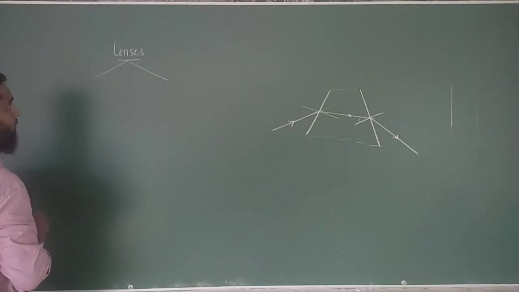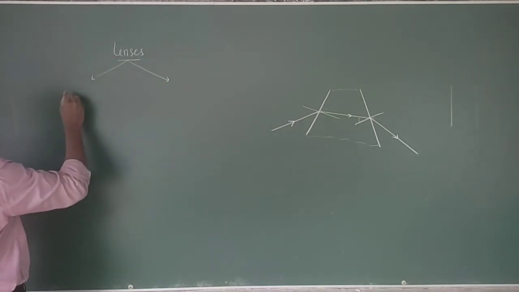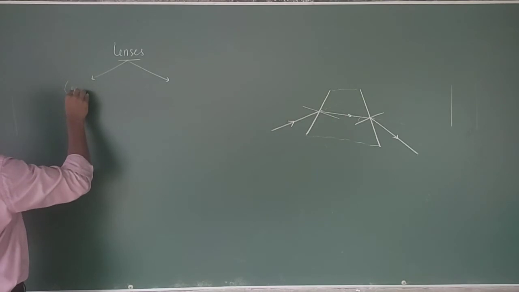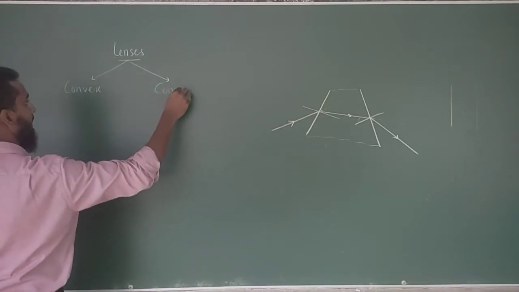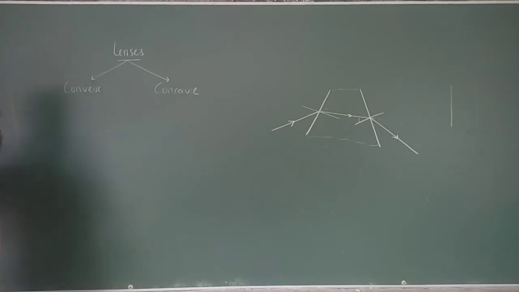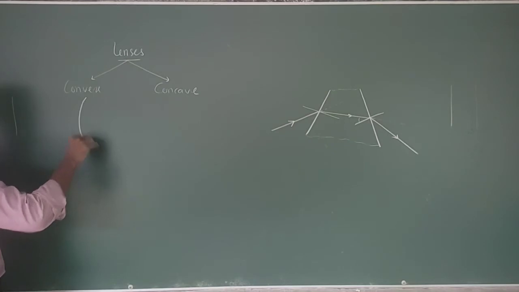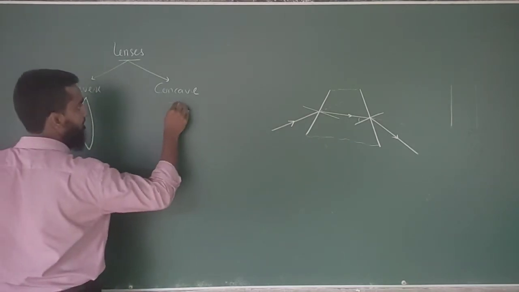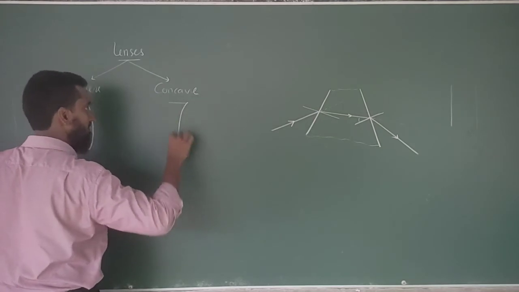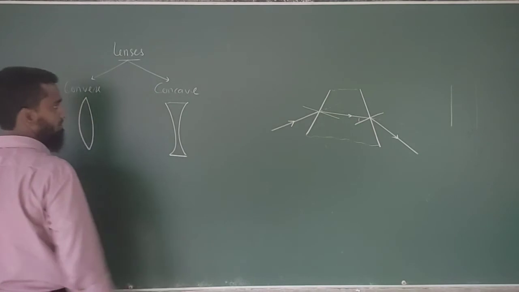You have to know about two lenses, like the mirror. One is known as convex. The second one is concave. The shape of the convex lens is going to be like this, and the shape of the concave is going to be like this.